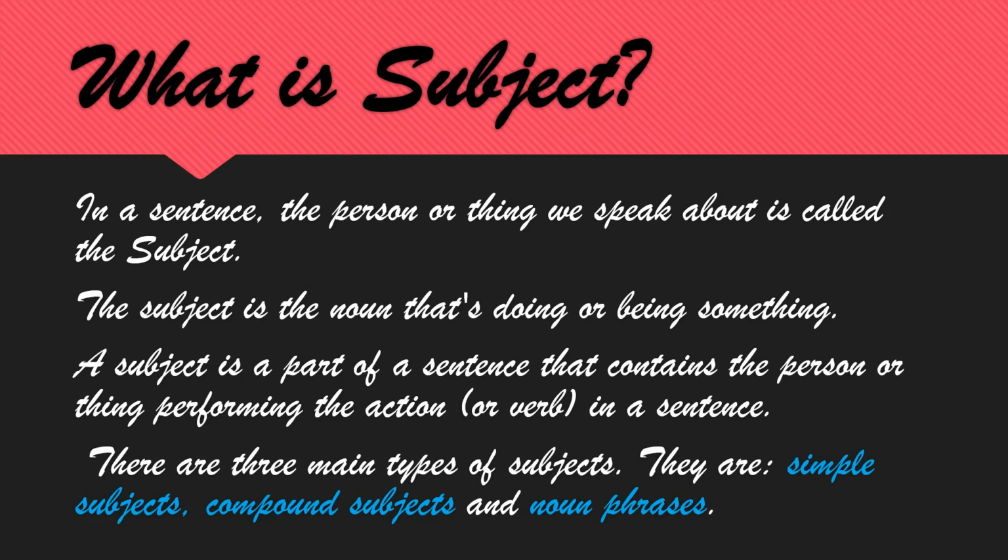In a sentence, a subject may be a noun or pronoun. That noun is acting like the head of the body. The remaining predicate is like the body. You have to just remember it. You are identified easily by others with your face, not with your body. So the subject is the main part of the sentence. A person or thing we speak about is called the subject.